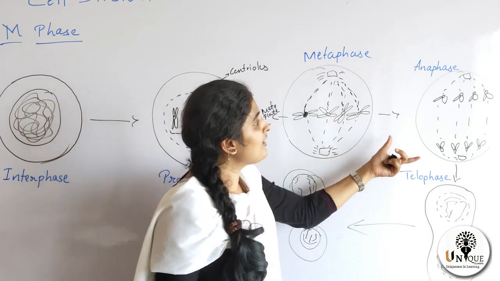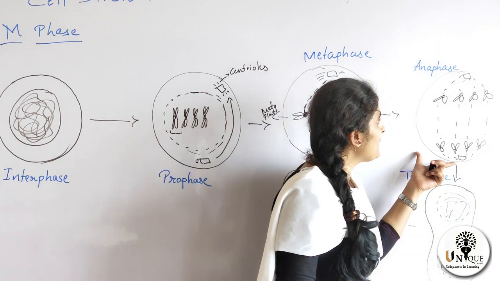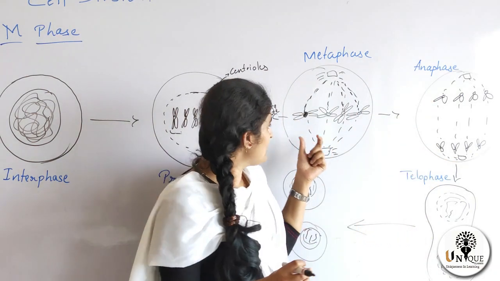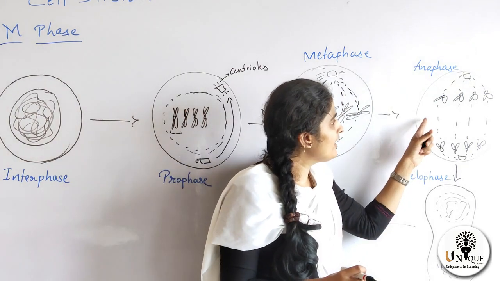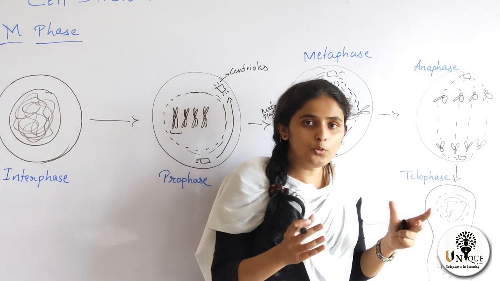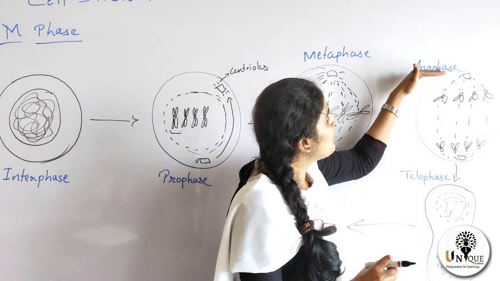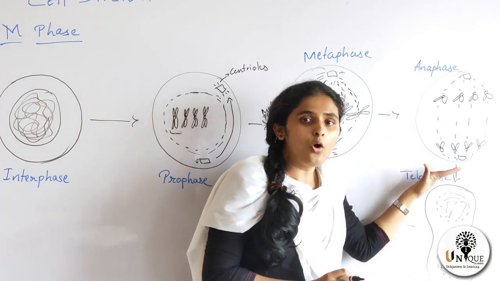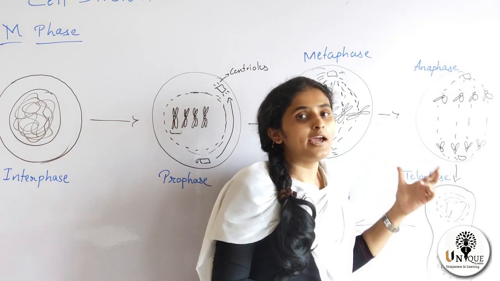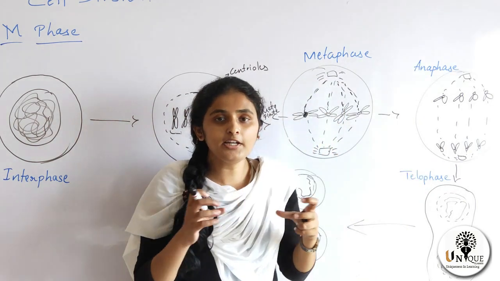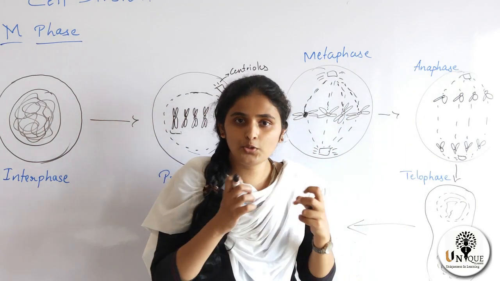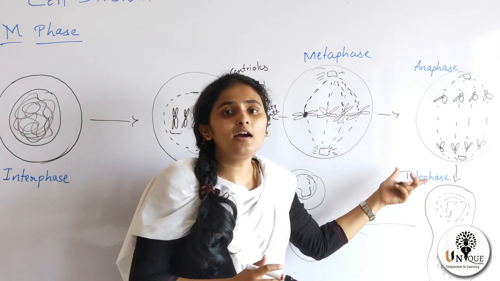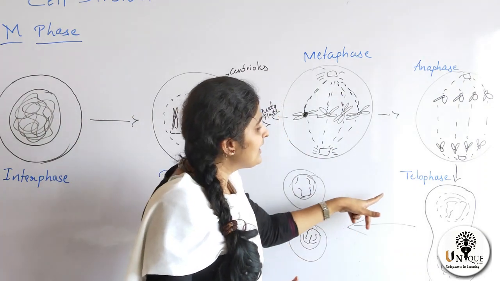So next is anaphase. In anaphase, what happens? The centromere splits into two. One centromere is here, and then here in anaphase, the centromere splits into two, and two sister chromatids are moving towards the opposite pole, and the other two sister chromatids are moving towards the opposite pole. So this is anaphase. Here, the centromere is split into two and the chromatids are moving towards the opposite poles. This is anaphase. And the next one is telophase.